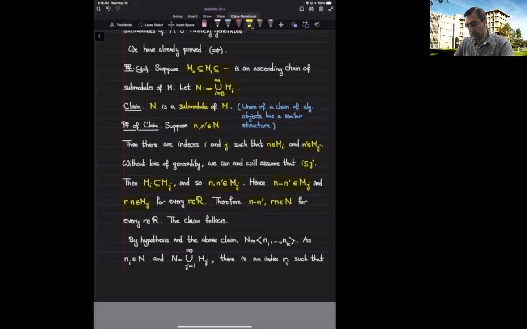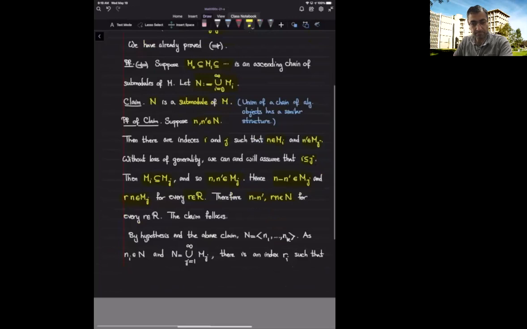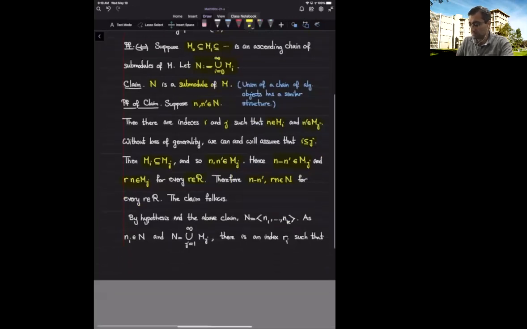Now, what do we know about submodules? The assumption is that every submodule of M is finitely generated. In particular, this capital N should be finitely generated. So suppose this submodule is generated by elements n sub 1, n sub 2, up to n sub k.